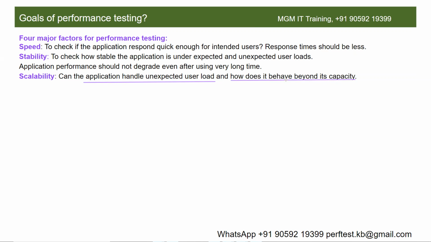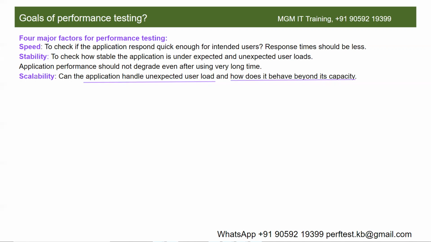Whether it completely stops responding or gracefully degrades, slightly higher response times are fine, but it should not completely shut down or crash, right? That is scalability: testing with unexpected user load and seeing the behavior of the application beyond its capacity.